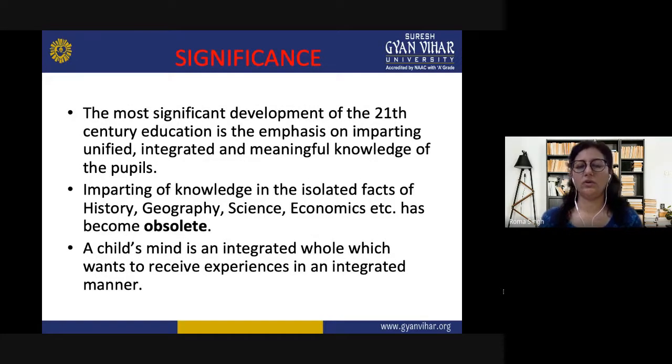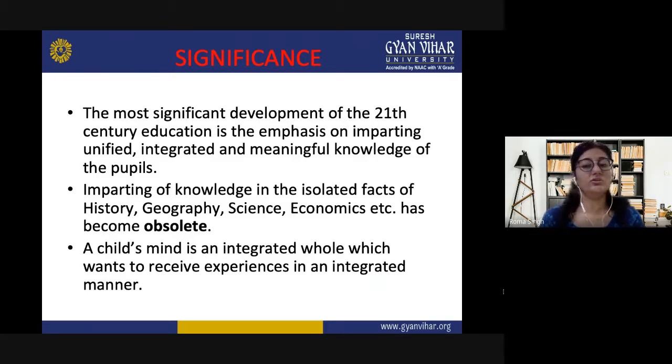Now, how the correlation significance came into light. The most significant development of 21st century education is the emphasis on imparting unified, integrated, and meaningful knowledge to the pupils. So, imparting knowledge in the isolated facts of history, geography, science, economics, or various other subjects, etc., has become obsolete.